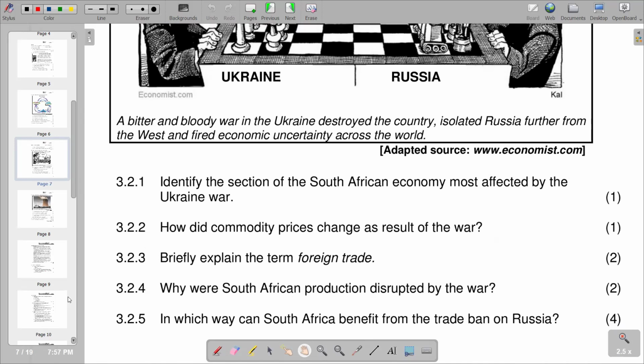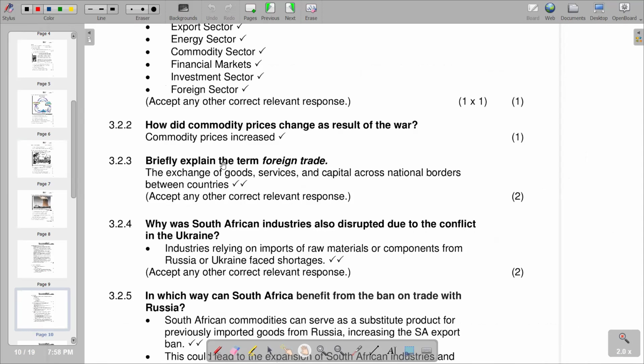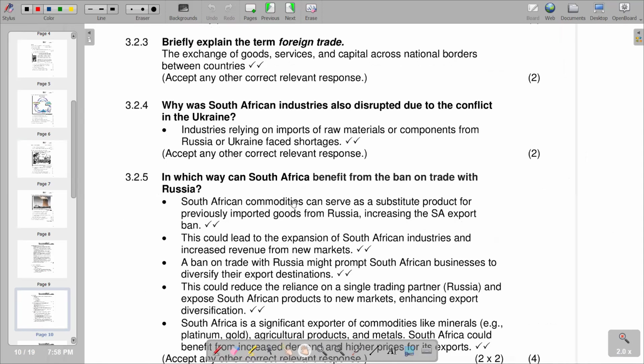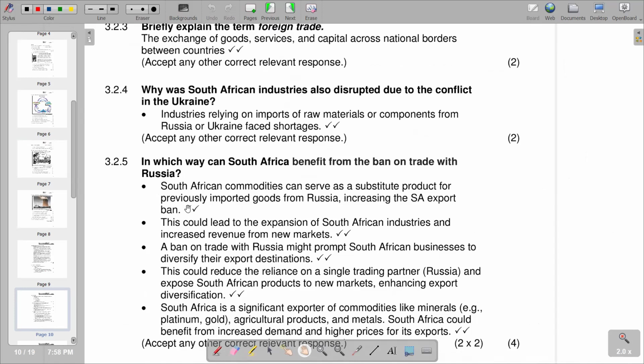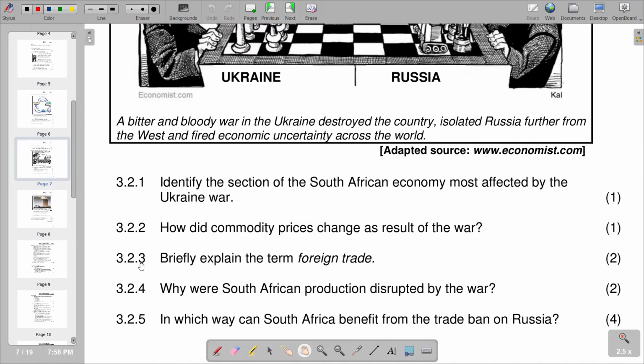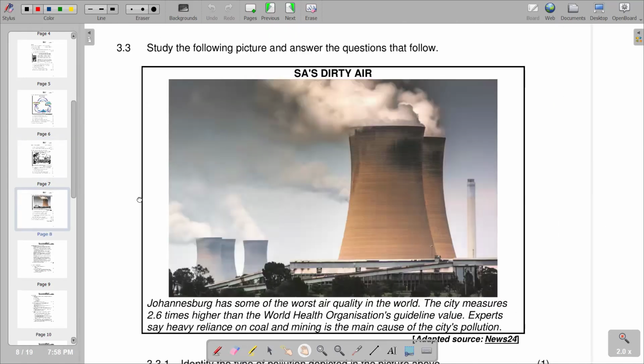So we can see, according to the explanation that we have in our other section, we are saying South African commodities can serve as a substitute product for the previously imported goods from Russia, increasing the SA export market. Then the second point is saying this could lead to the expansion of South African industries and increase revenue from new markets. And then a ban on trade with Russia might prompt South African businesses to diversify their export destinations. So these are some of the points that we can include in terms of 3.2.5.